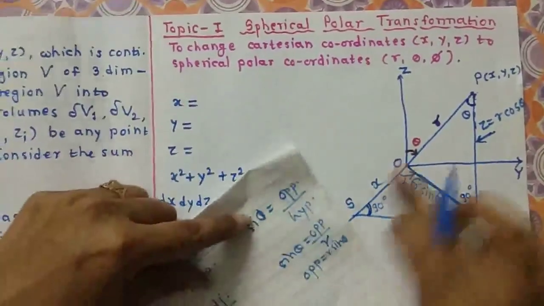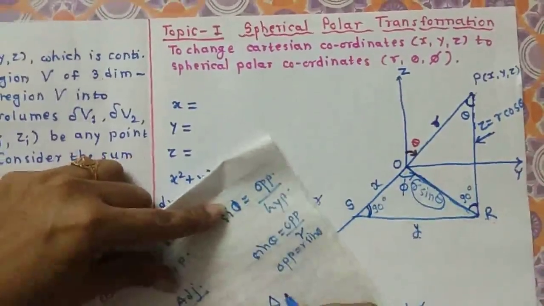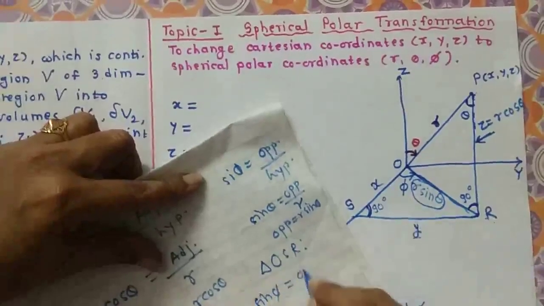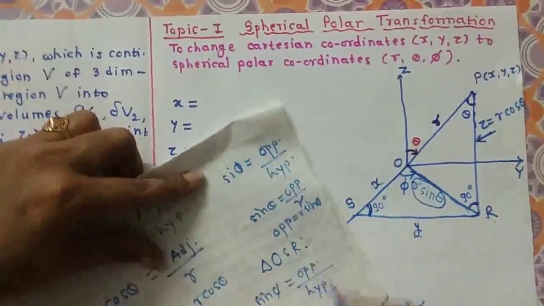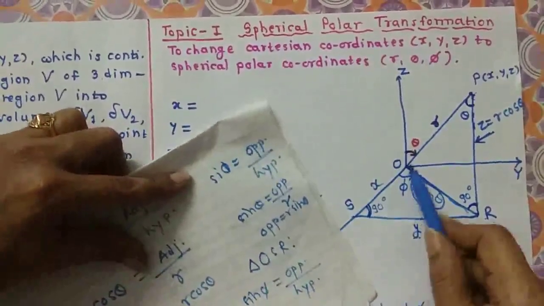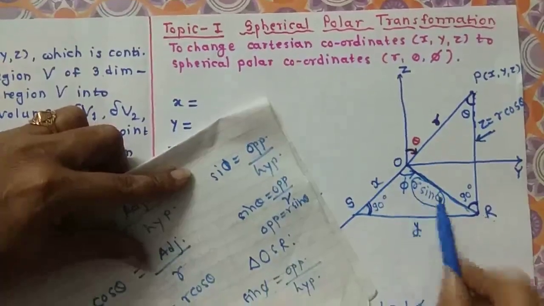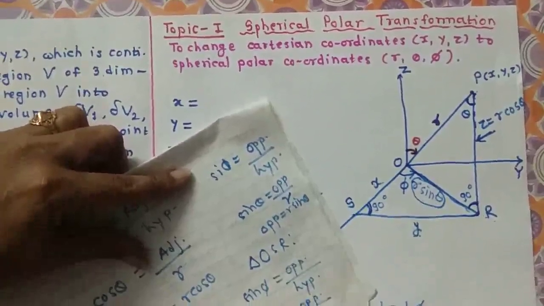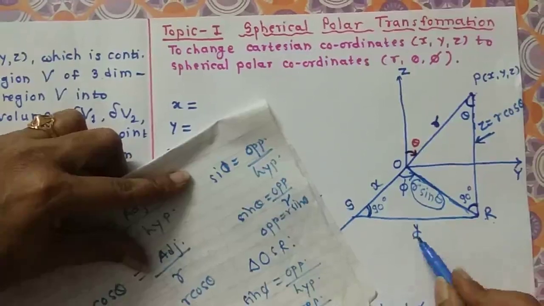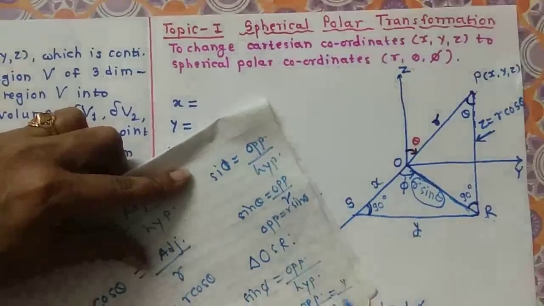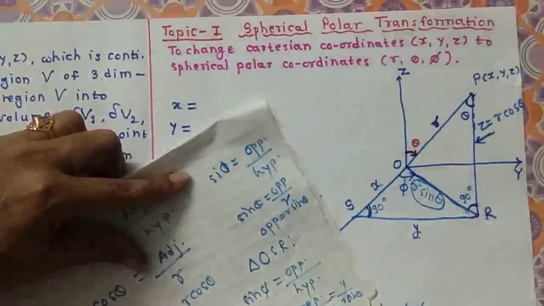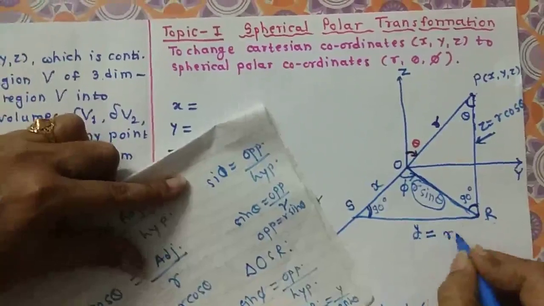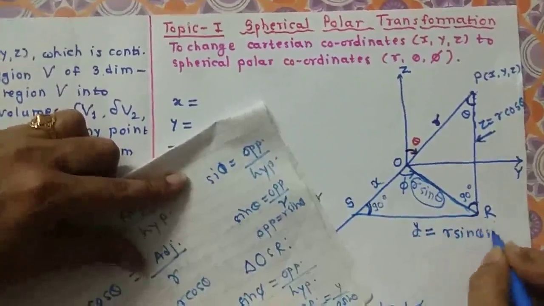So in triangle OSR, sine phi is equal to, again, the formula of sine phi is opposite side divided by hypotenuse, right? But what is the hypotenuse of triangle OSR? It is r sine theta. So sine phi is equal to the opposite side divided by r sine theta, and the opposite side here means y, right? So y upon r sine theta, and that's why the value of y becomes sine phi into r sine theta. That is, y is equal to r sine theta sine phi.